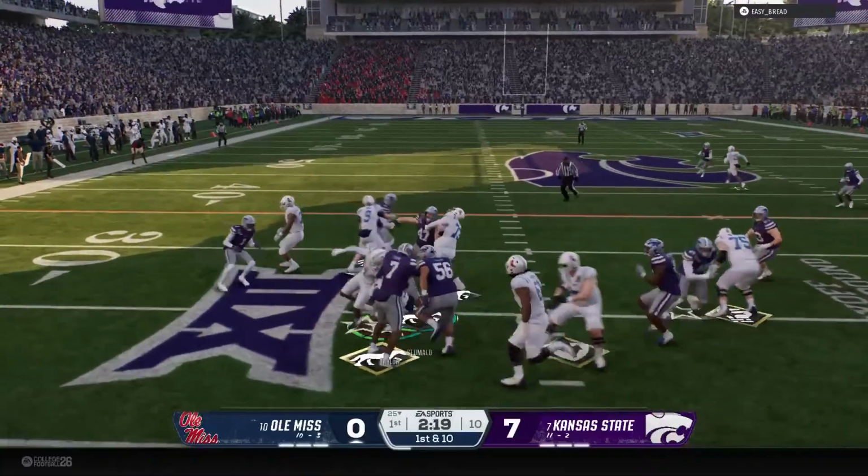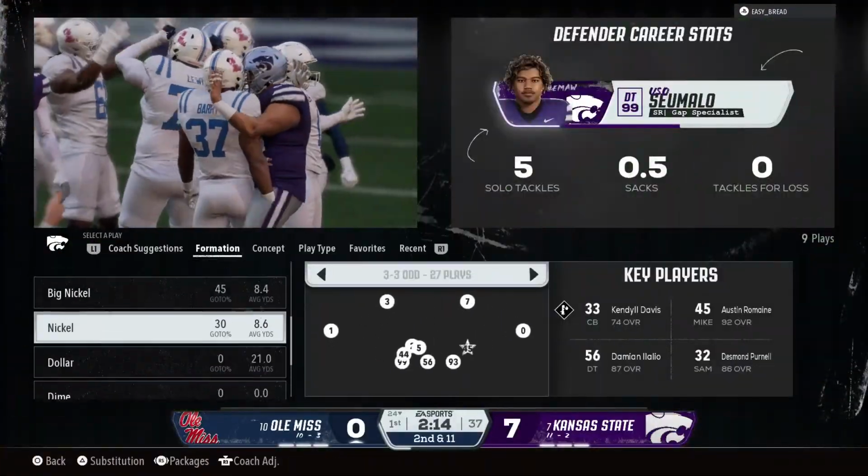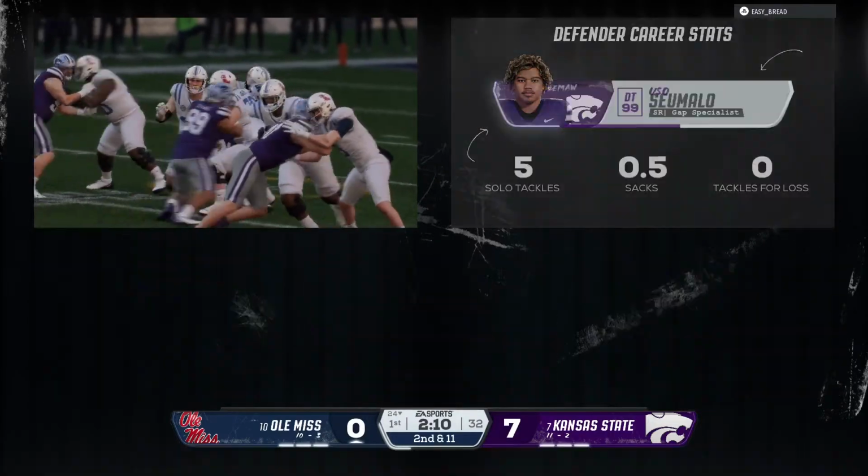They'll run it here. They'll stop him behind the line for a loss of 1. That back just had nowhere to go. Got to give credit to the defense and their run fits on that play.